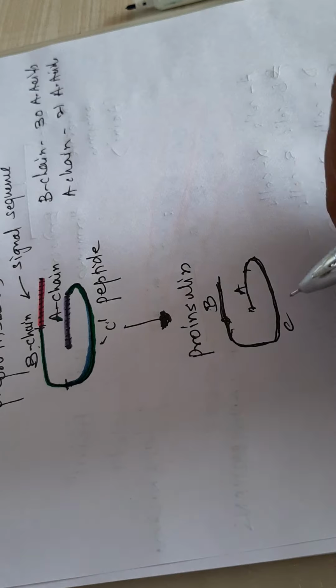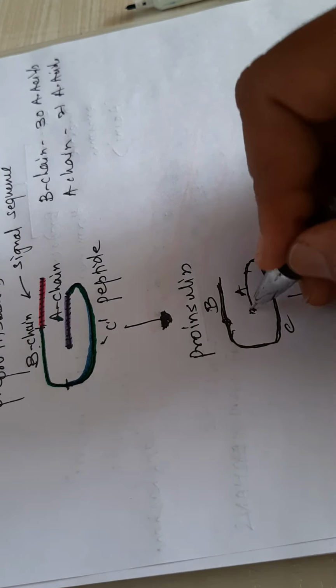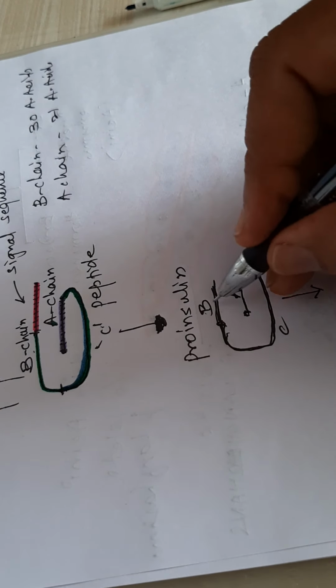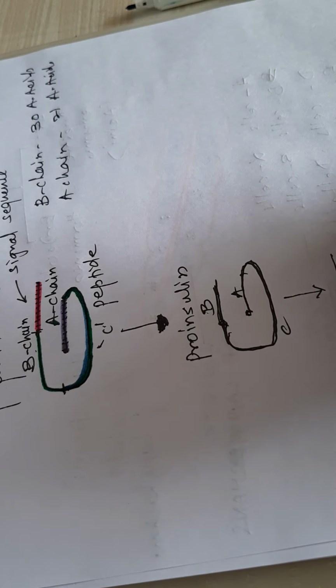Then when the active form of insulin is formed, some modifications take place. There is a disulfide linkage formed between the two A and B chains, and also one intra-chain disulfide linkage is formed, and the C chain is cleaved, so the C peptide is cleaved like this.